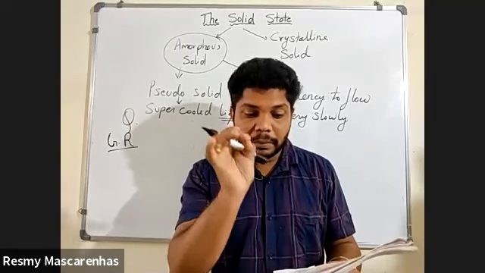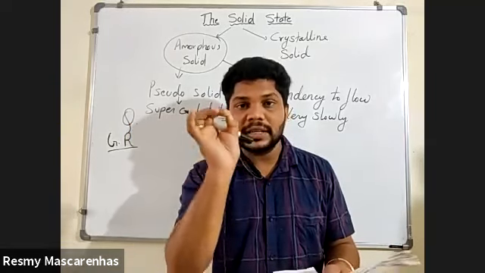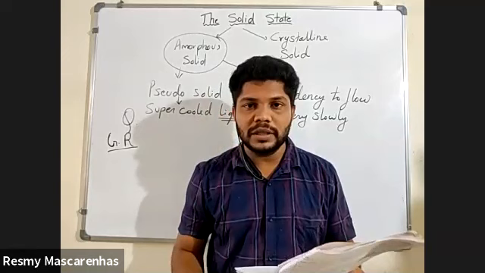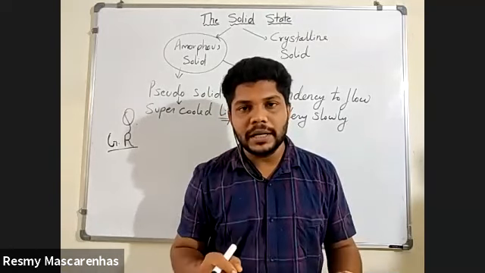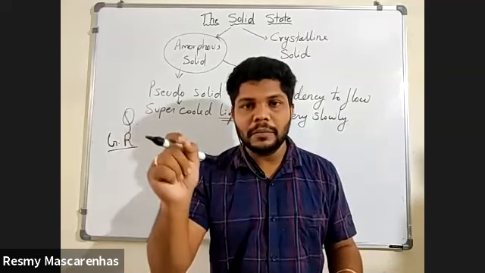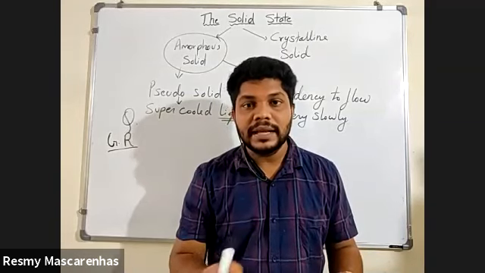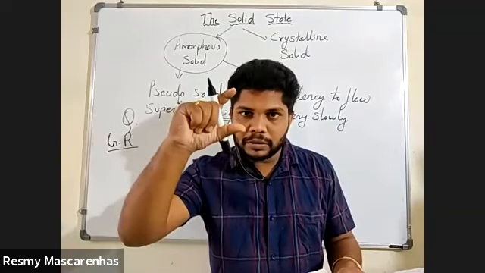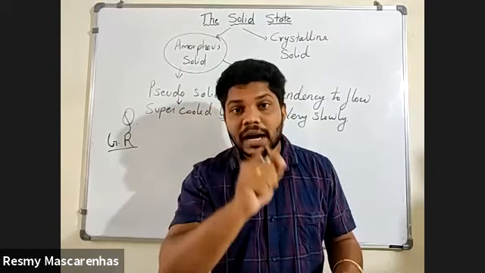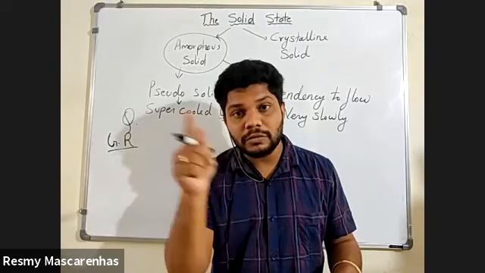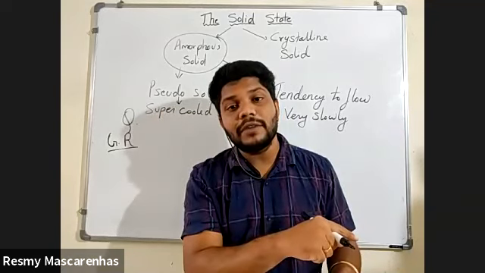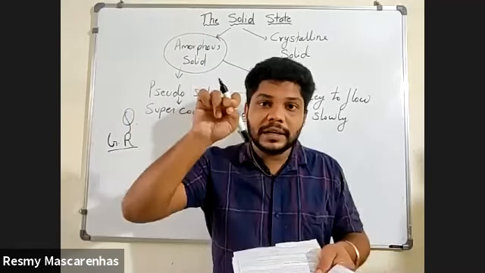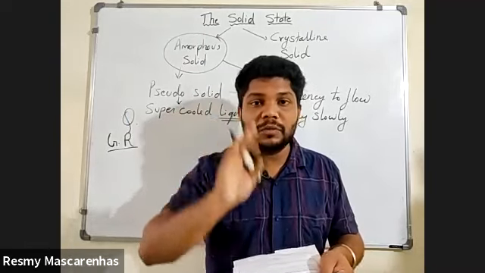That's why they have said it melts at a sharp and characteristic temperature. Whereas if any amorphous solid is given, and I'm telling you to find out the melting point of that, suppose the melting point is 150 degrees Celsius. When you start heating, it will start melting at 140 degrees Celsius. Actual 150 it is, but it will start melting at 140 degrees and it will go to 160. So there is no particular point that you can tell like at this particular temperature it is melting.